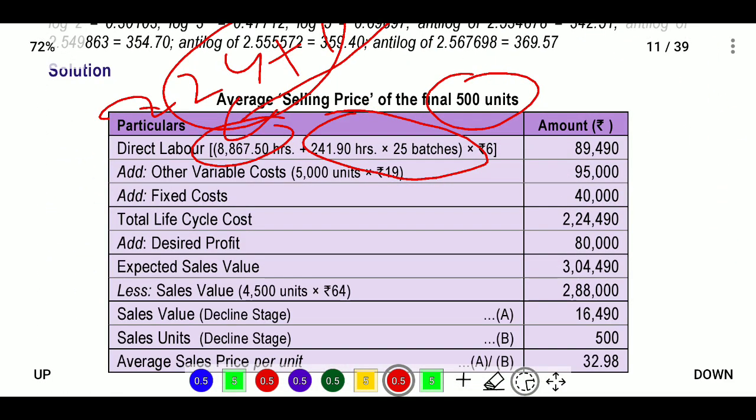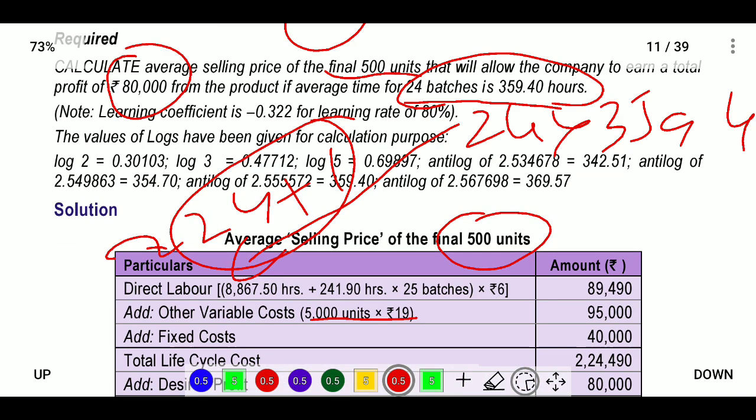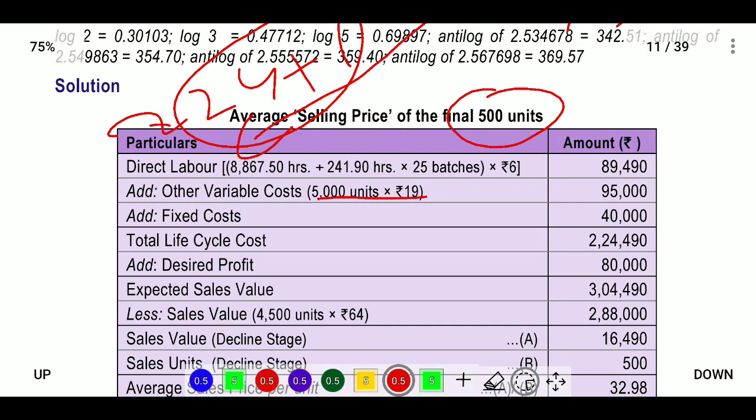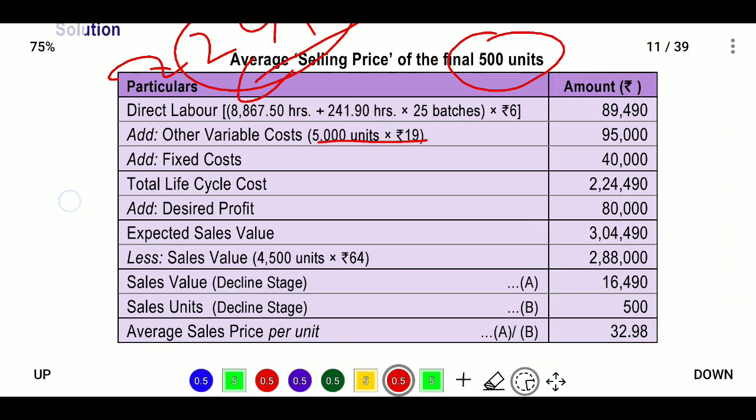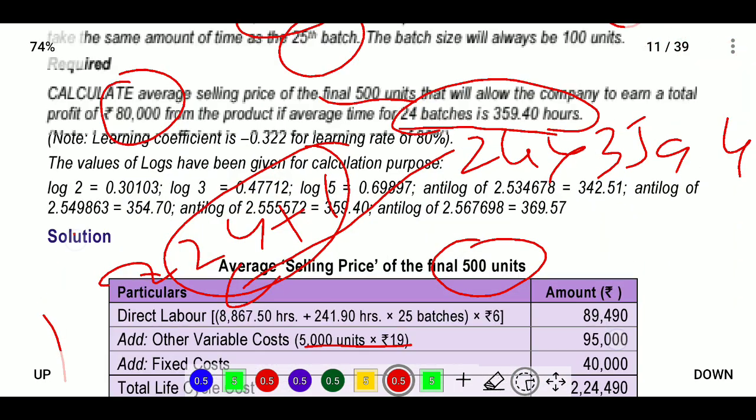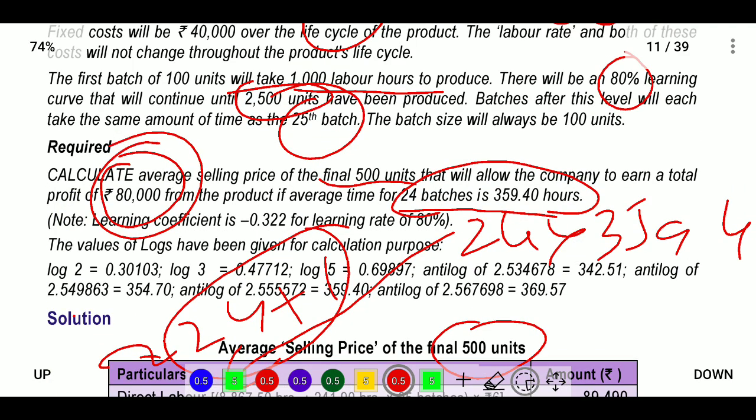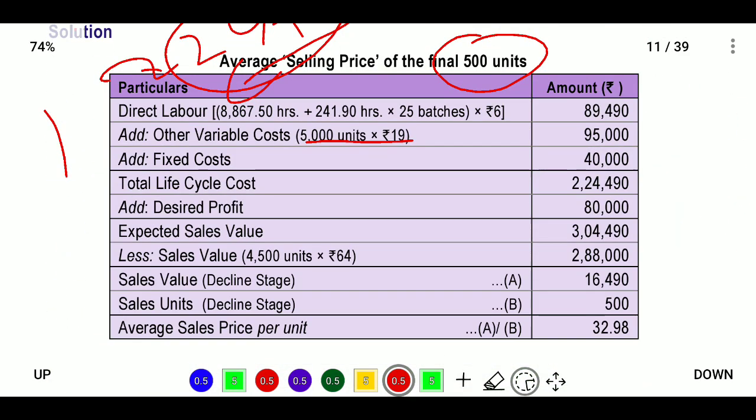We will take directly 5,000 units into 19, 95,000 will be the cost. Next, they provided the fixed cost directly. Fixed cost will be 40,000, and total life cycle cost will be, and they provided the desired profit. What is the desired profit they want? 80,000. So 80,000 we will take here.